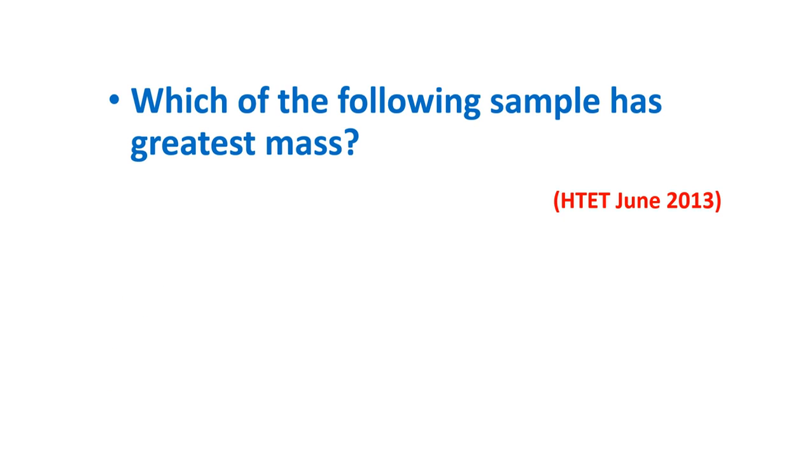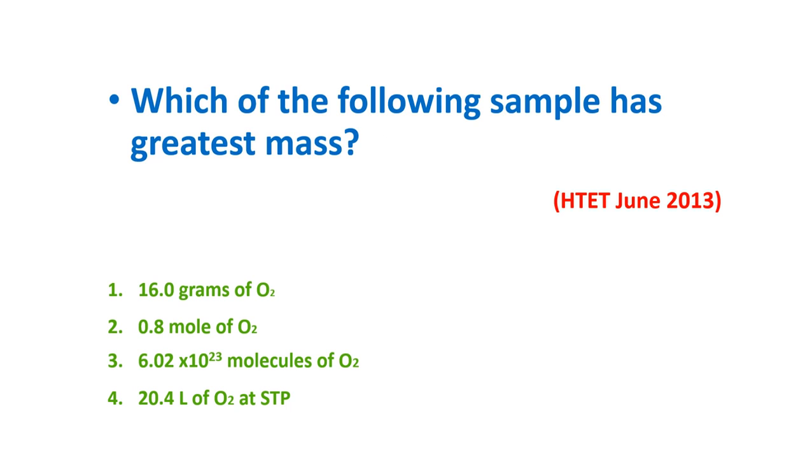Which of the following sample has greatest mass? 16.0 grams of O2, 0.8 mole of O2, 6.02 into 10 to the power 23 molecules of O2, 20.4 liter of O2 at STP. We'll see the answer. Answer is the third option, 6.02 into 10 raised to 23 molecules of O2. So this question is related to Avogadro number.